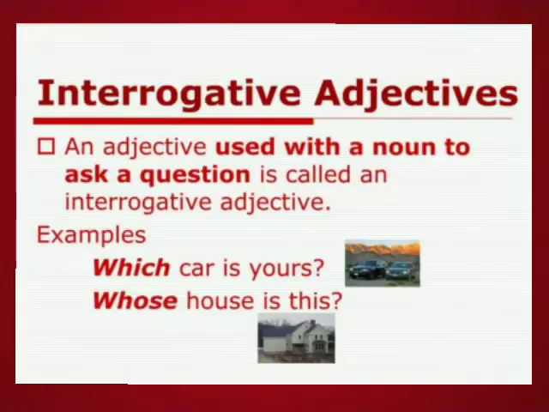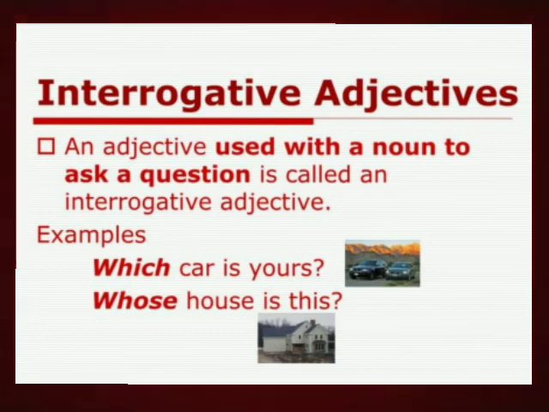Clear? Next we'll go to our interrogative adjectives. What? Interrogative adjectives, point number 5. An adjective used with a noun to ask a question. Interrogative means to ask questions. So an adjective used with a noun to ask a question is called an interrogative adjective. Example: Which car is yours? Whose house is this? See, the WH word is with the noun. Yes or no? So these are called interrogative adjectives.